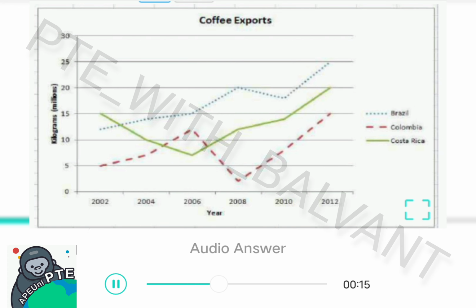I can also mention Costa Rica and Brazil. I can also describe Colombia and in kilograms and millions. I can also see many different lines in this image. I can also mention some beautiful colors like blue, black and red in this image.